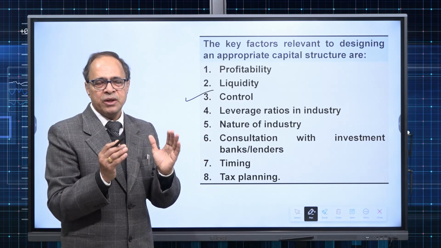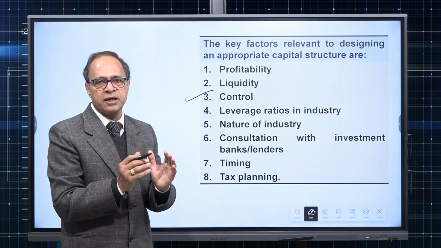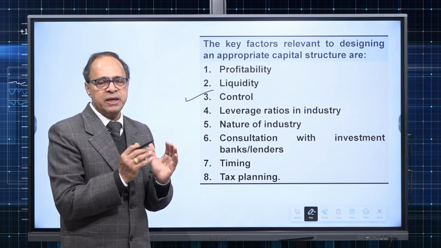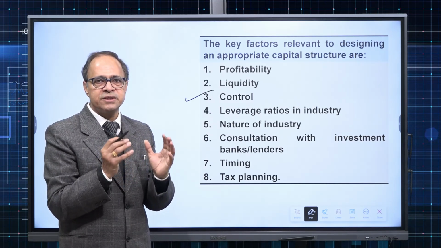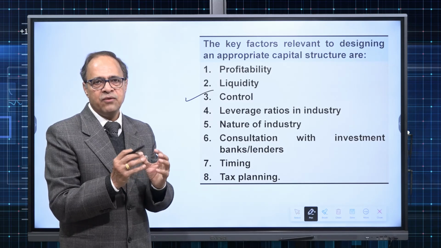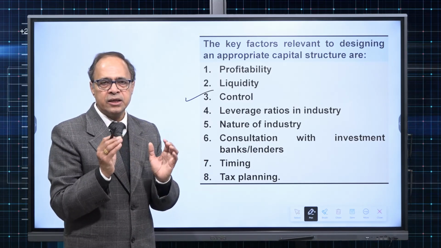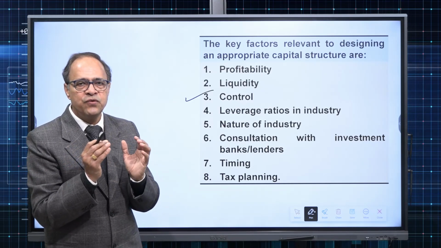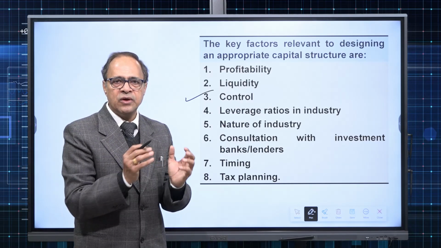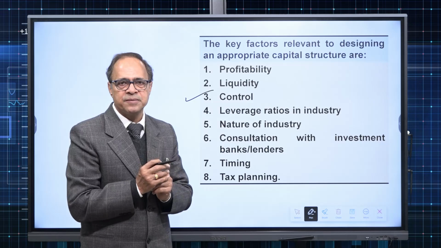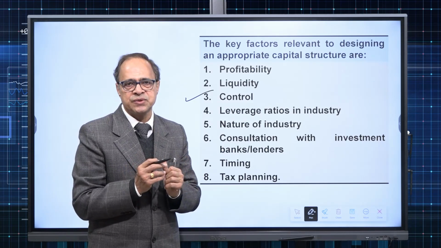So I talked about initial funding in a company in which management is desirous to exercise high control. First of all, they will have a limited quantum of equity, and that equity will be held by only a few investors. It may be a family or members of the family or close relatives.